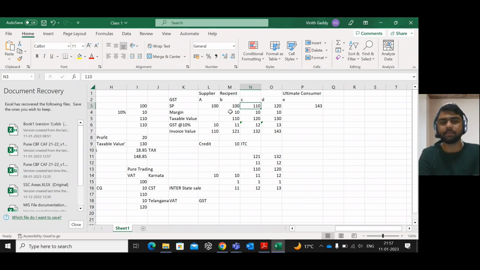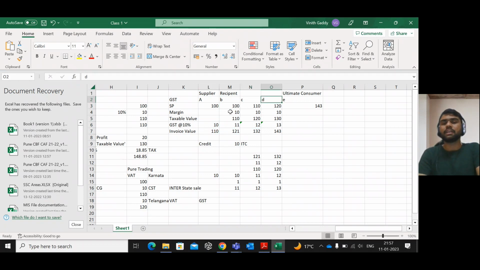Now for D, the same thing, 120 plus profit margin of 10, which amounts to 130, and the GST component of 13, and the invoice value is 143. Now, what is the thing which we understand here? GST is levied on only value addition. You can see here what A has charged to B, the tax component, 10 rupees.